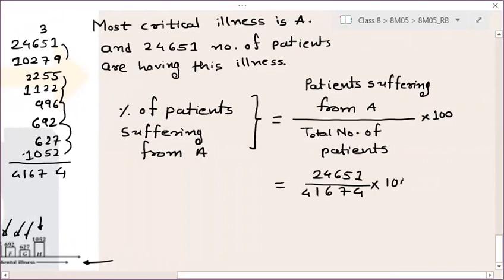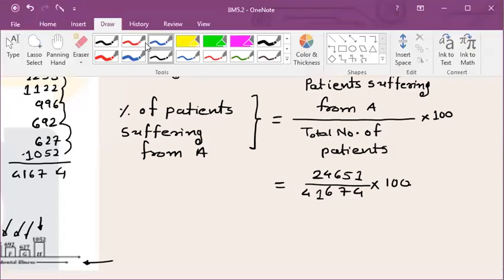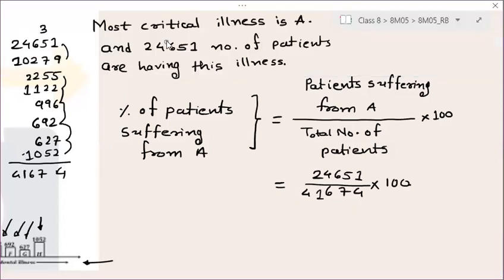41674 into 100. Now you need to divide this. So first you can divide by 2. If I am dividing this by 2, 2 2s are 4, 2 8s are 16, 2 3s are 6. Yes, definitely this is a complex calculation, right? And 2 7s are 14. 2 5s are 10. This is your 50. Okay. Now this is your 20837.